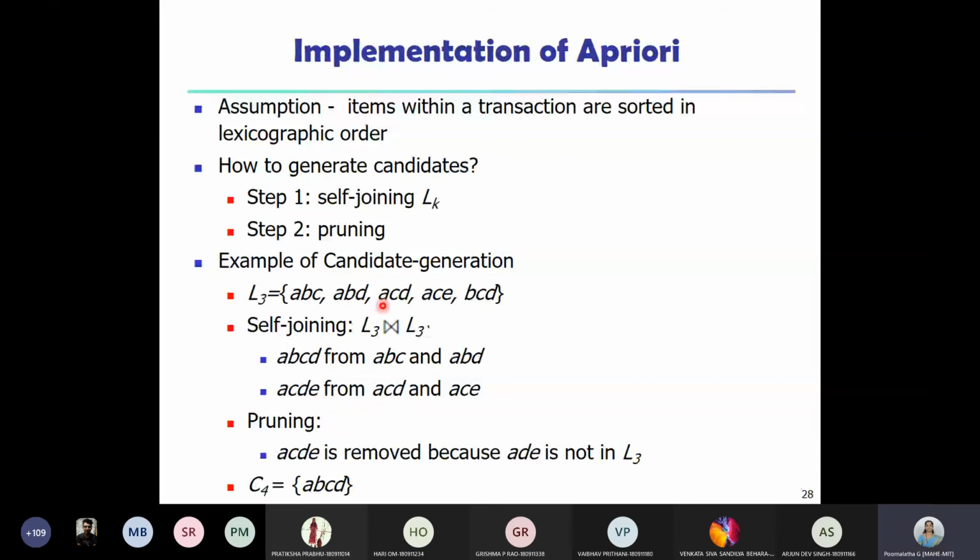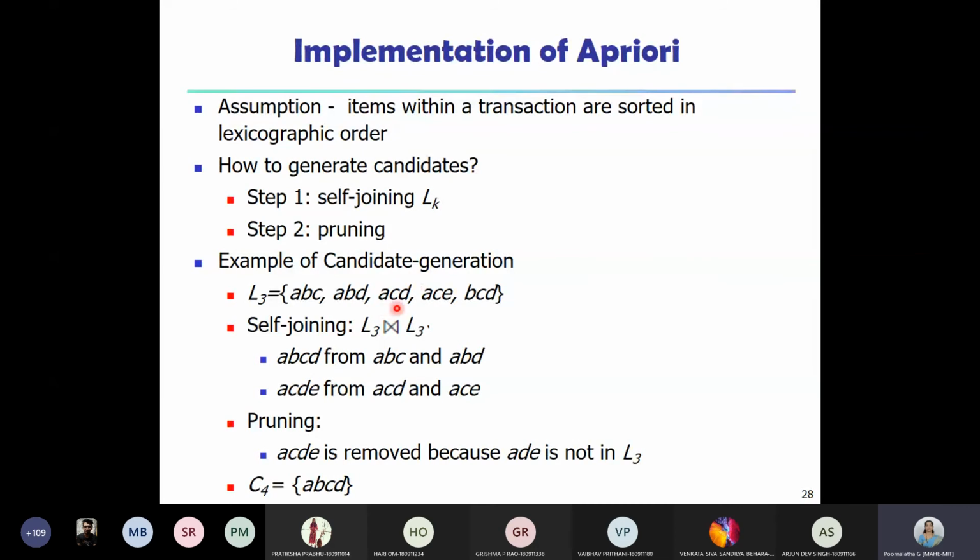Suppose I take the second and third one, you observe here. A and A. The second item is B here and C here. So we cannot combine them together. Since it is L3, the first two items should be the same and the third item, if you compare, one should be less than the other. If you simply look at this without any ordering, A equal to A and the last item is D for both, and second item B and C. B is less than C, but we cannot combine like this. Please note that we are arranging all of them in lexicographic order.